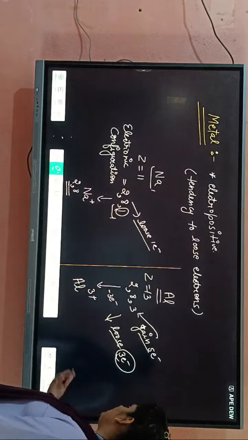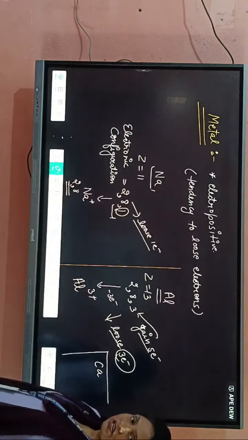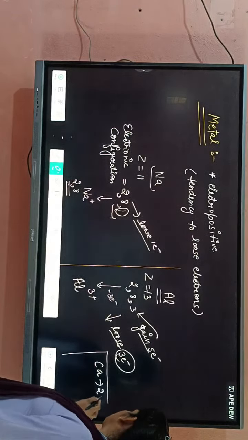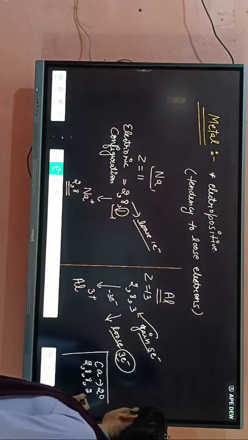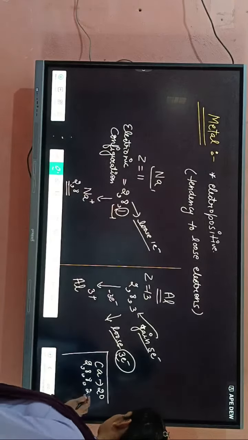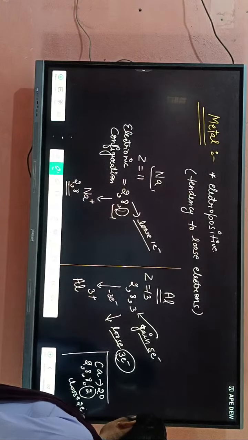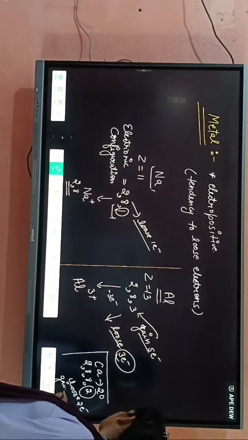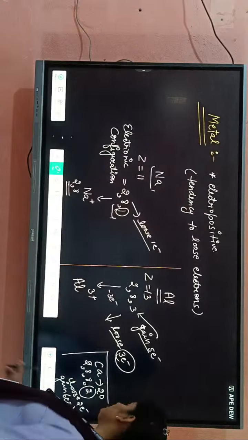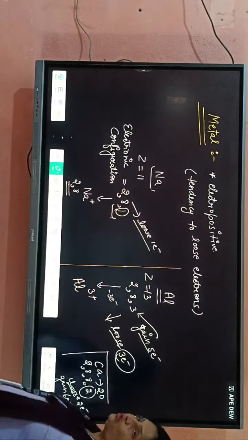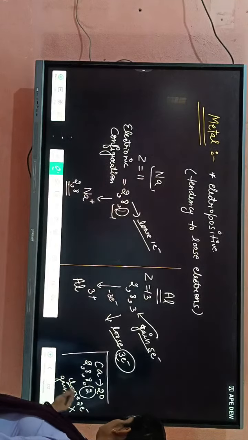Okay, students, you can take some more examples also, like calcium, 20. Here configuration is 2, 8, 8, 2. It has a tendency either to lose 2 electrons only or gain 6 electrons. But students, it is not easy to gain 6 electrons. It is easy to lose 2 electrons only. So comparatively it is easy.